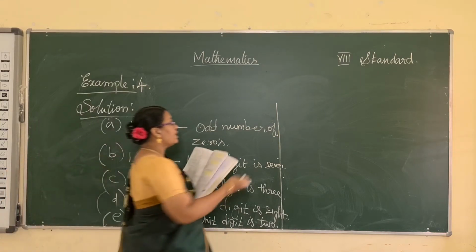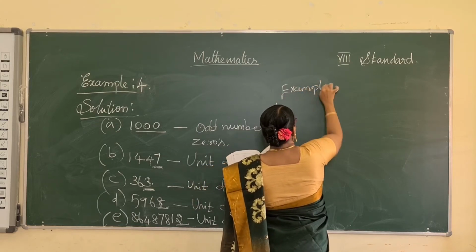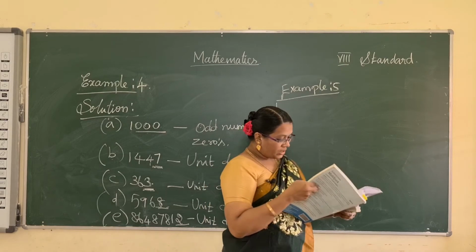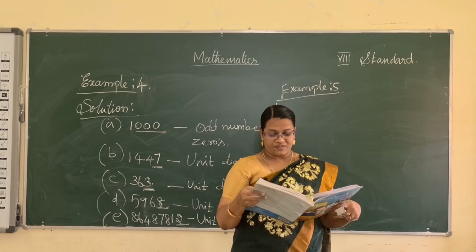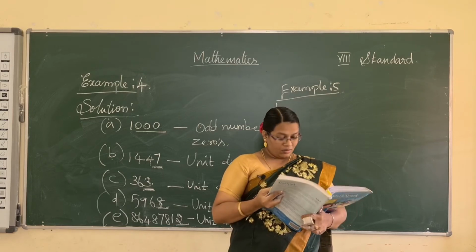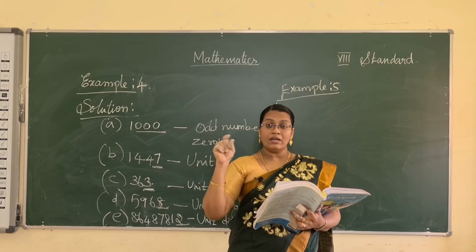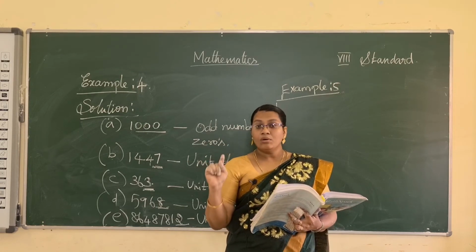Okay, now see example 5. How many natural numbers are there in between the perfect squares of 17 and 18? So today we have learned the first property, is it? Between two square numbers is given. Which formula we have used? 2n.